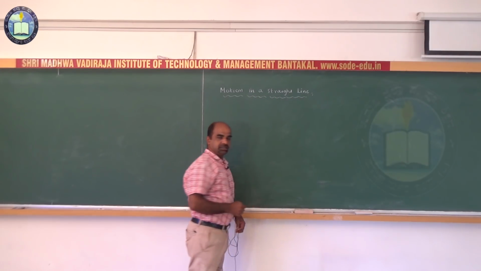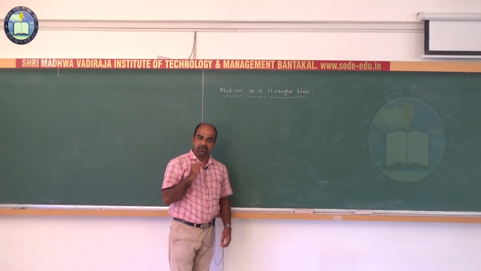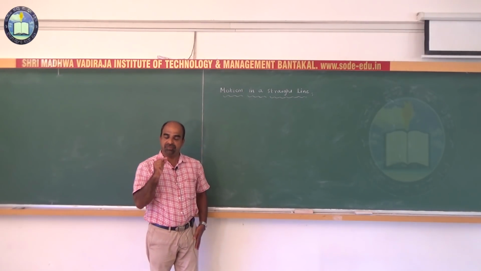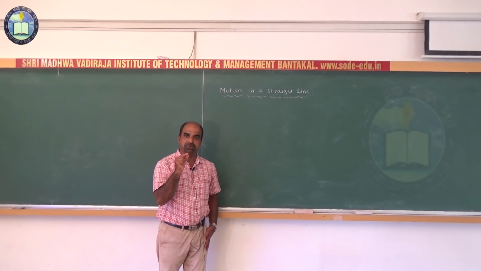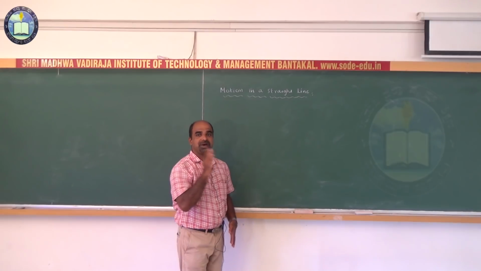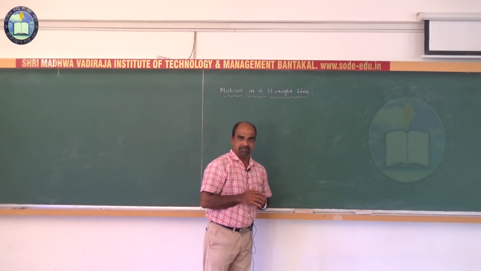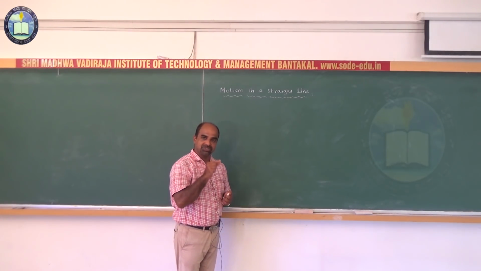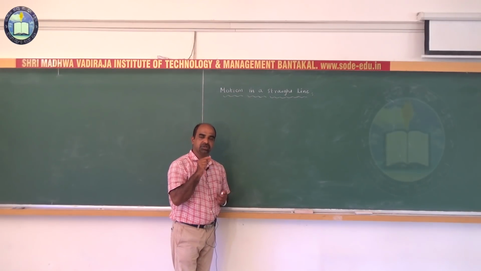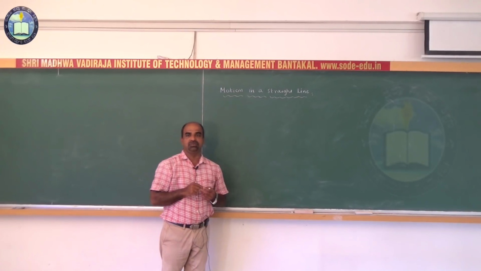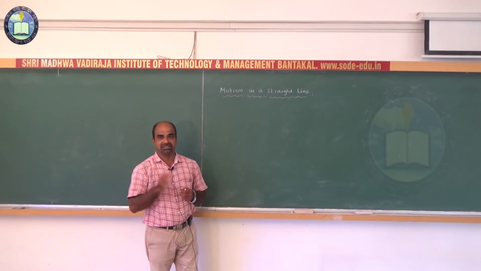So what is rest? A body is said to be at rest if it does not change its position with respect to the frame of reference with the passage of time. A body is said to be in motion if it changes its position with respect to the frame of reference with passage of time.